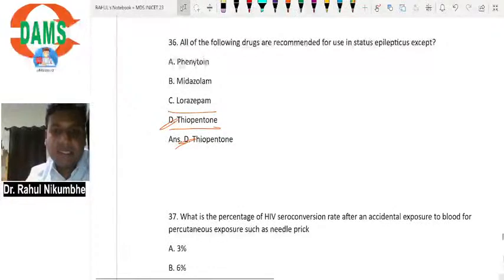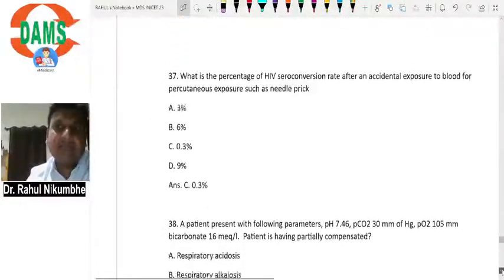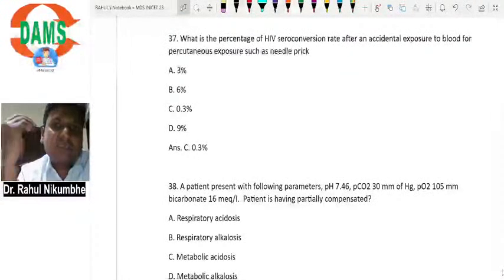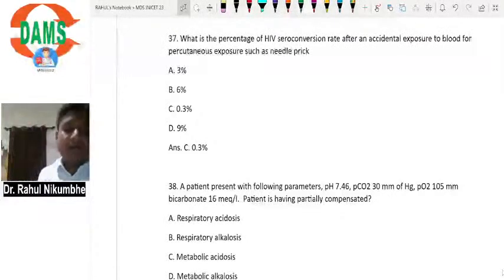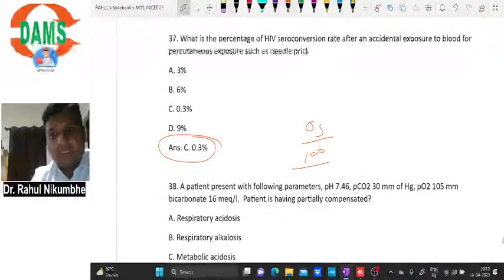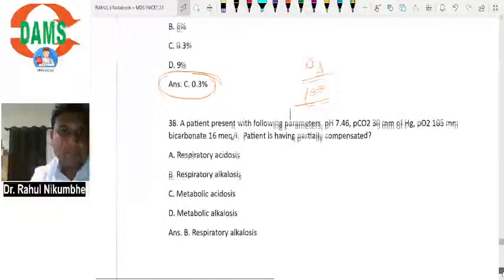What is the percentage of HIV seroconversion rate after an accidental exposure to blood for percutaneous exposure such as needle prick? Now needle prick has a risk of 0.3%. So 0.3 divided by 100. If 100 persons are getting the injury from an HIV positive needle, then 0.3 persons will be infected. So 3 persons in 1000 needle pricks.